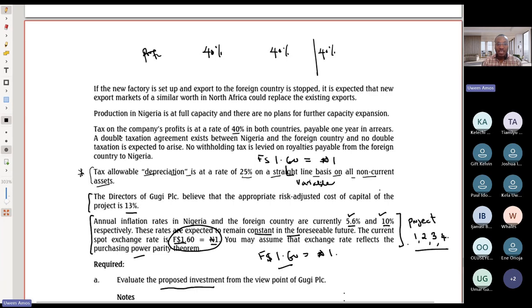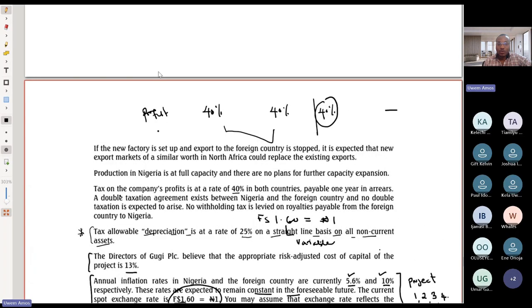We said our total tax will be the higher of the two. What do you think will be the tax rate in Nigeria? We've already paid 40% there, and the higher between 40 and 40 is 40. So we will not pay any tax on the profit that we made from the foreign entity. So let's go back to our question and see what we have there.